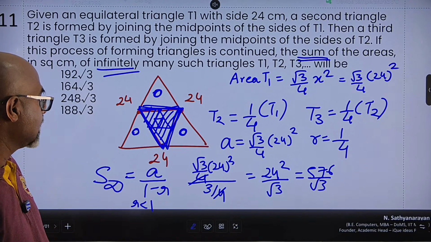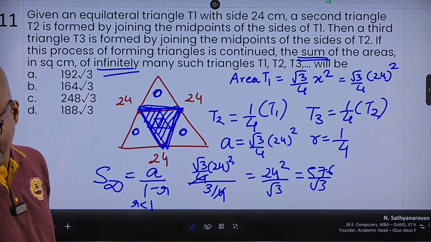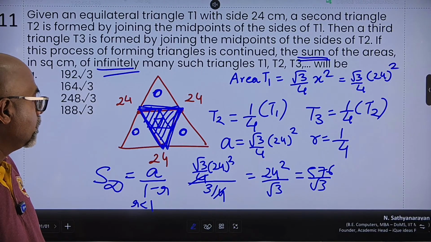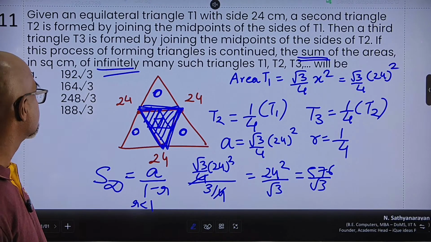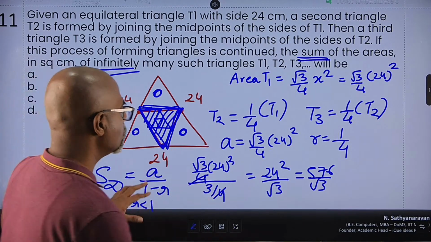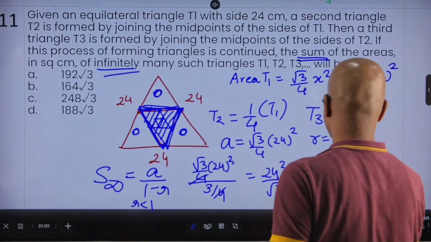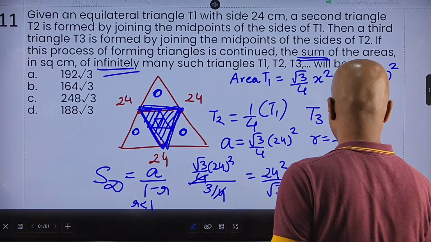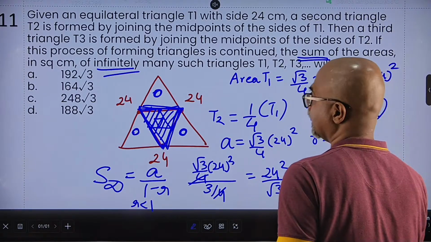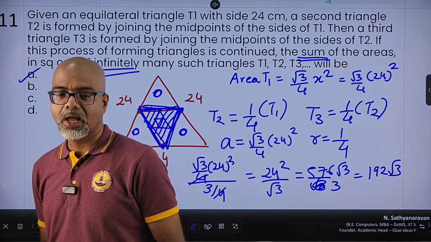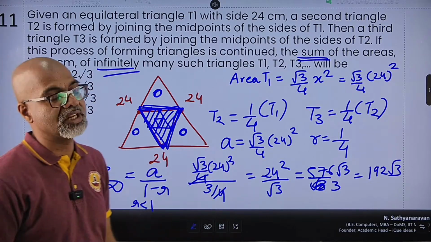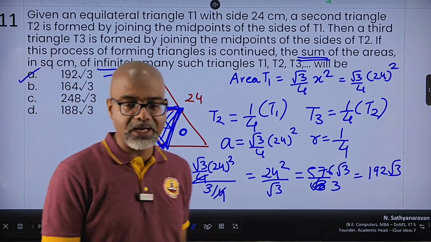The 4 and 4 get cancelled. 24 square upon root 3. What did I miss? No, okay, sorry. It's not division. This is into root 3 and this is 3. So this becomes 3 ones are 3, 3 nines are, 3 twos are 192 root 3. Yep, we have the option. I thought the answers were divided by, but it is 192 into root 3. Okay, no mistake in calculation. So that's it, 192 root 3.